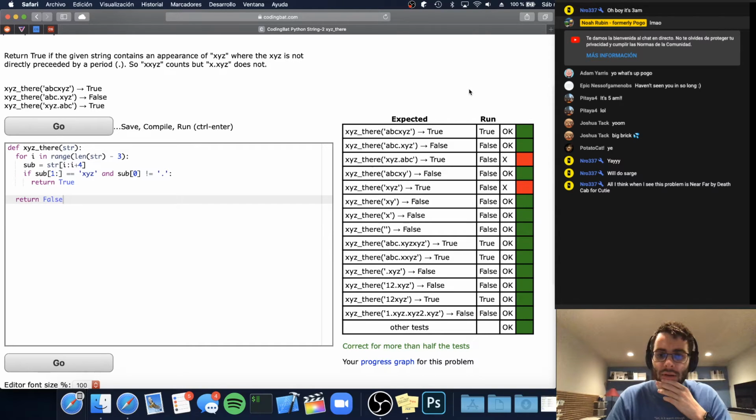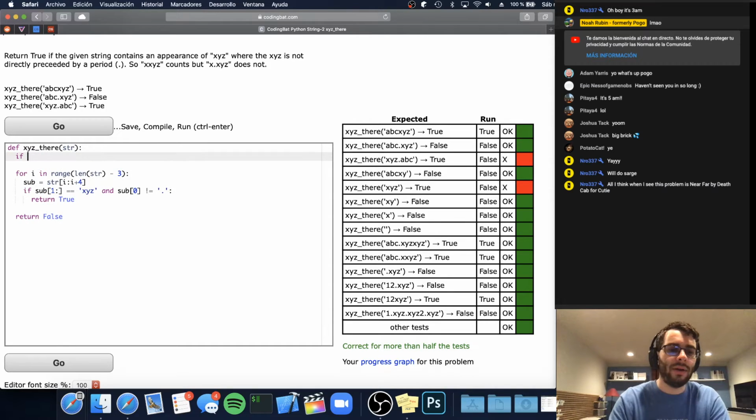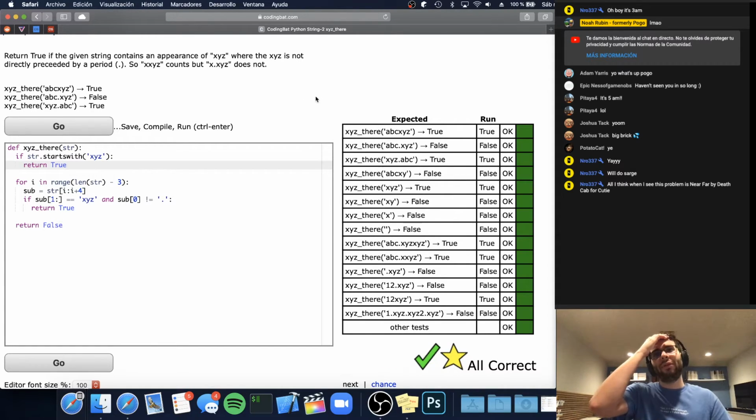Oh, and then the one thing that we didn't fix is if it starts with XYZ, because we're looking at substrings of length 4. I guess we could just say if it starts with XYZ, then we know that there's not a dot in front of it, and we could just return true. I don't think there's a point to go and modify the code to handle that. It's sort of just an edge case.